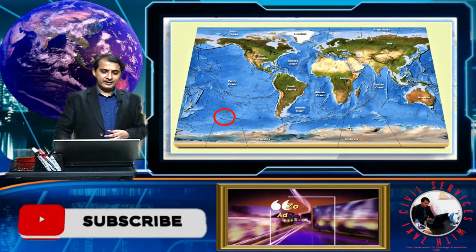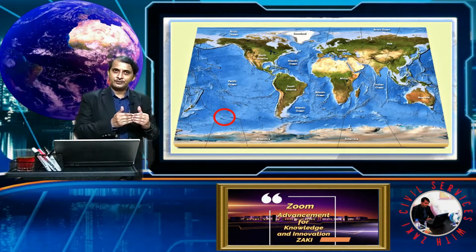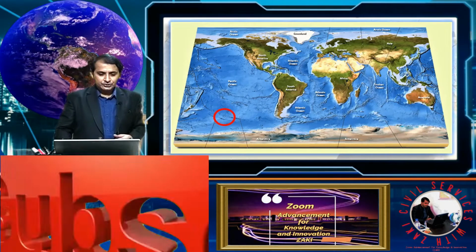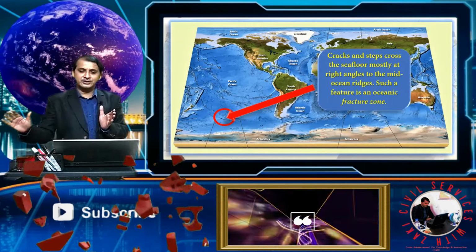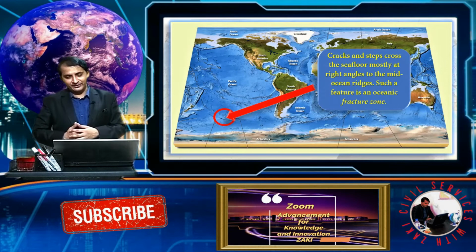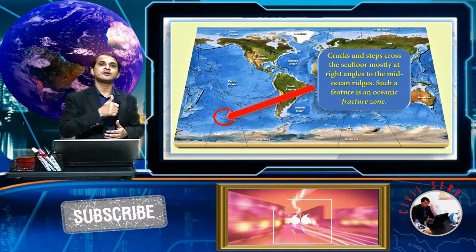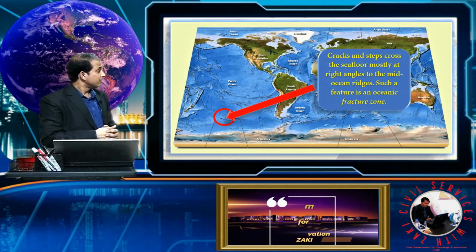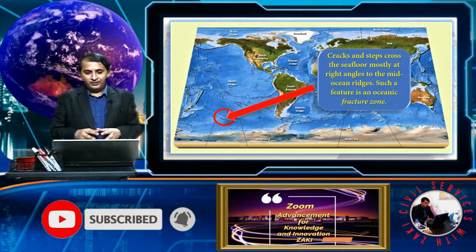Another feature, if you see here minutely, is a fracture near the ridge. If you see here, cracks and escarpments across the seafloor, mostly at right angles to the mid-oceanic ridge. Such a feature is called an oceanic fracture zone. So it is an oceanic fracture zone.